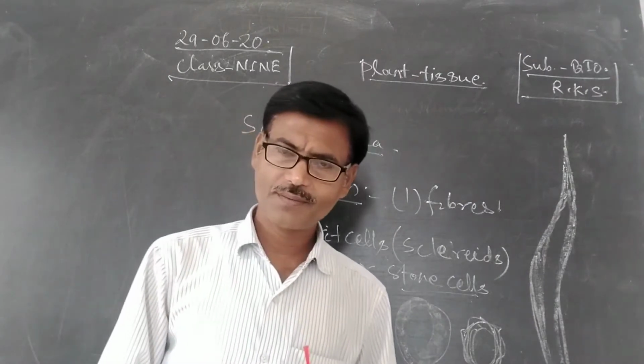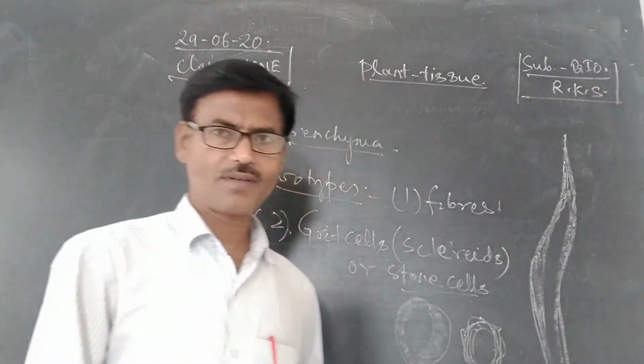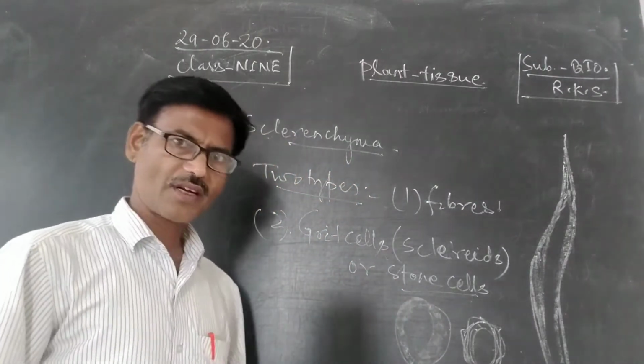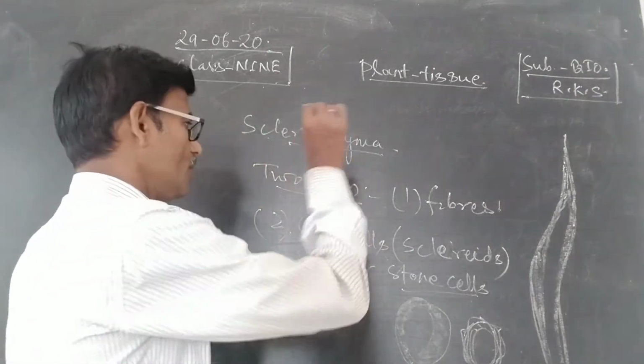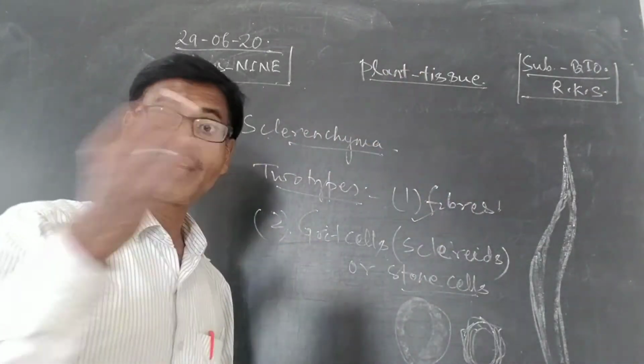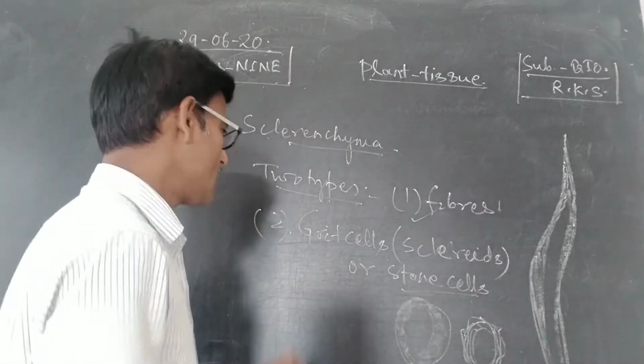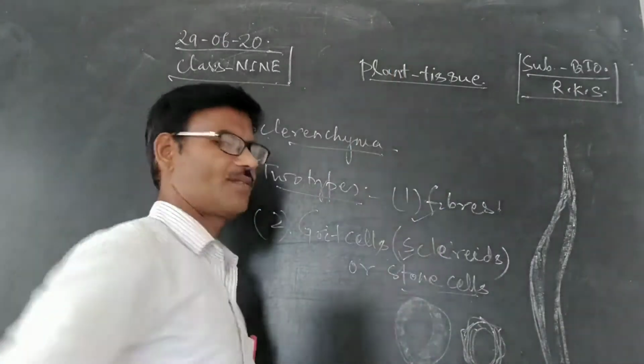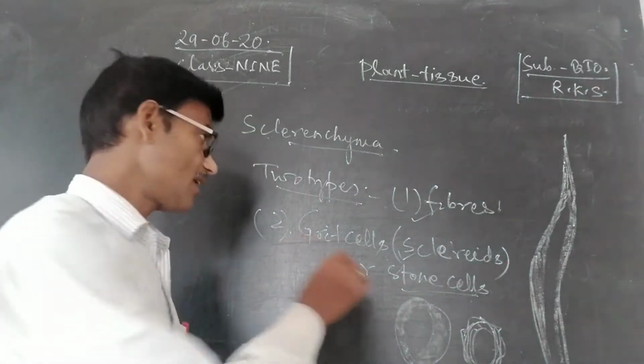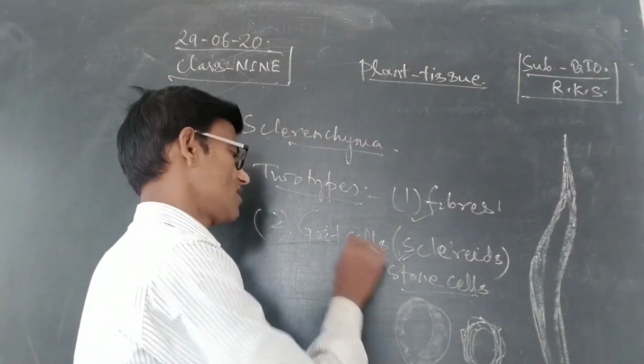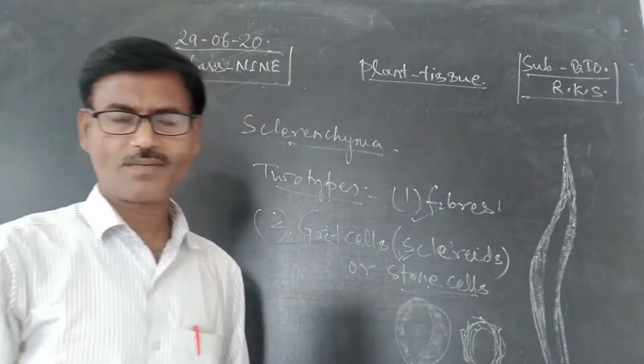Now, types of sclerenchyma. There are two types of sclerenchyma: fibers, meaning sclerenchyma fibers, and sclereids. Sclereids are also called grit cells or stone cells.